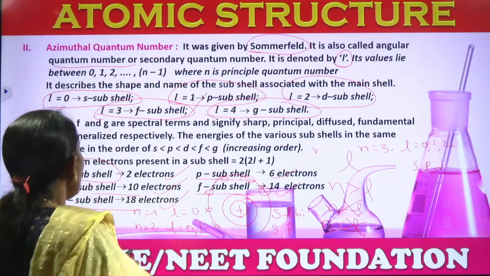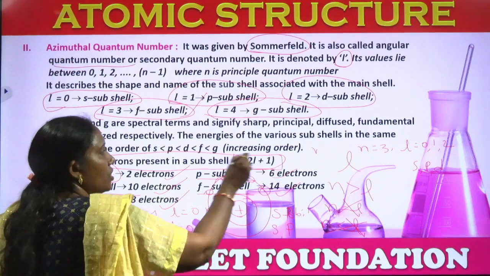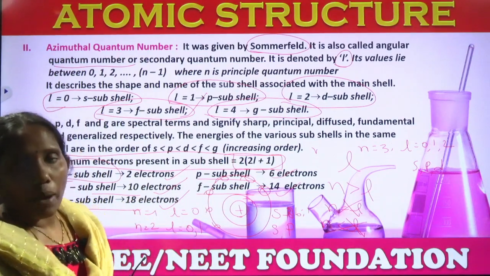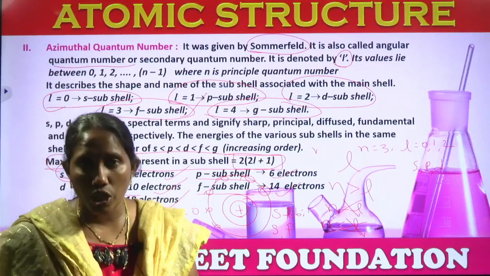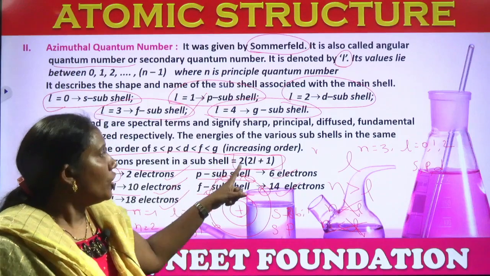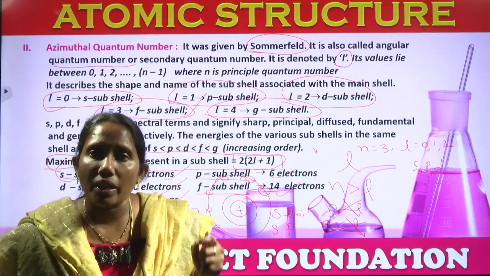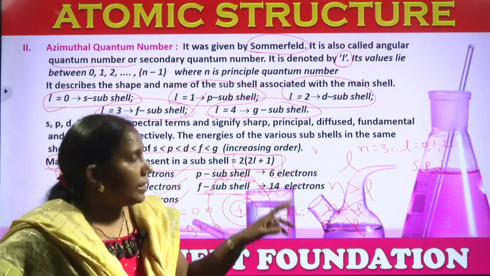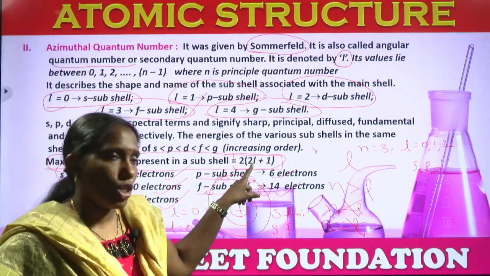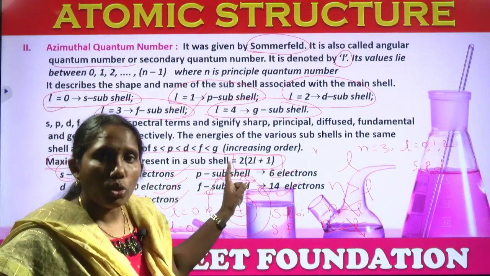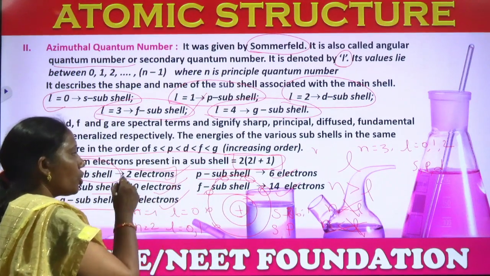Okay, see here, the formula for the maximum number of electrons present in a subshell is 2 into 2L plus 1. Maximum how many number of electrons can be accommodated in one subshell, the information will be given by 2 into 2L plus 1. If you want to know in S orbital how many number of electrons are present, for S, what is the value of L? 0. 2 into 0 plus 1 means 1. So 2 into 1, 2 electrons. So S subshell can accommodate 2 electrons.